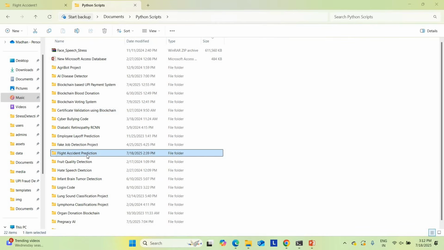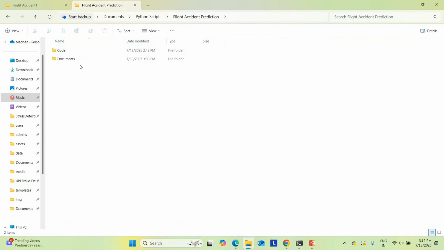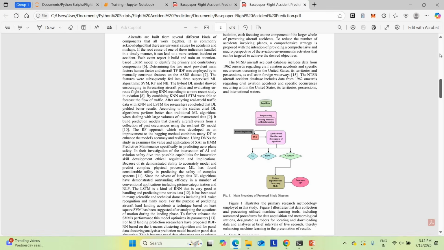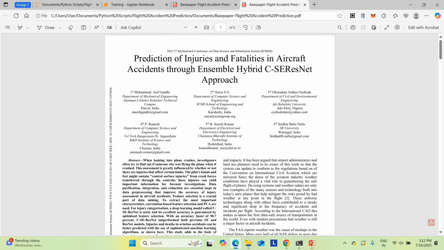First of all, I will explain the project base paper for you. So this is the project folder. Here in the project folder, you can find the base paper as well as the project presentation. I will explain the project base paper first. This is the base paper we have taken for this project. It's published in IEEE 2025. It's a paid IEEE paper, a very recent paper.